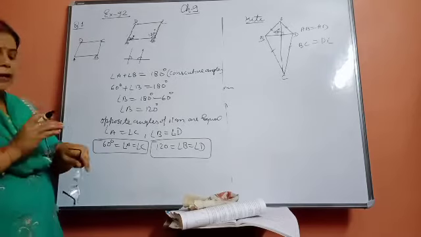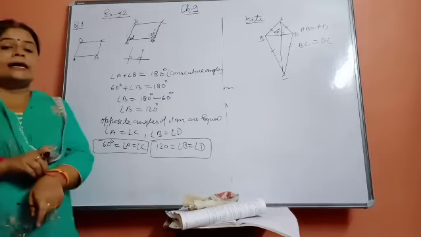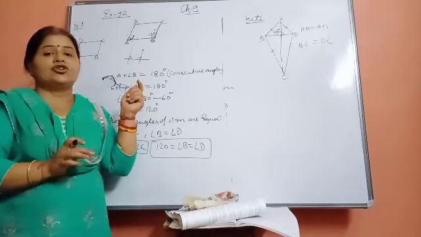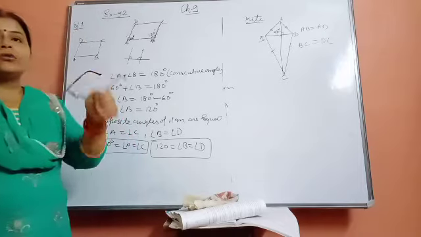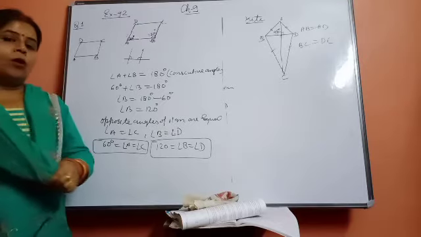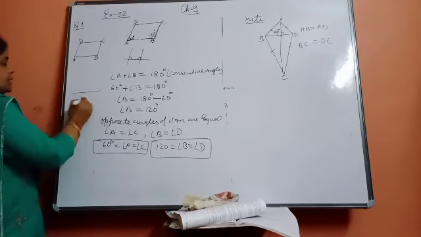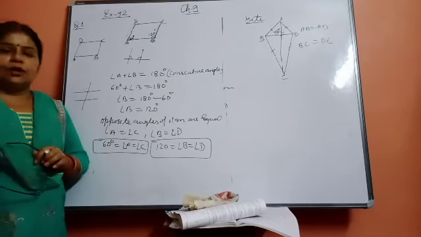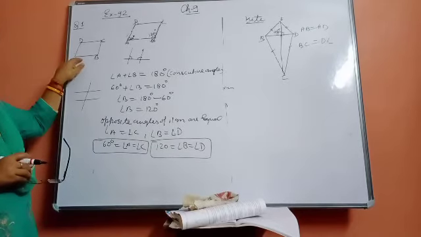Okay. One more thing. If the lines are parallel, and if you have not done the lines and angles chapter in class 7, then you still have time to revise that chapter; then only you can understand this topic. If you are not clear in your types of angles, like the linear pair angle, or if two lines are intersected by a transversal, how many types of angles are formed in the given figure. You have learned this there. If you know this, then only you can understand this topic.